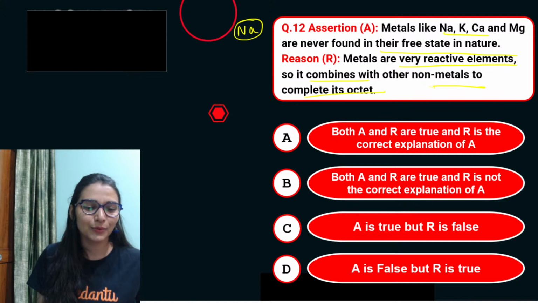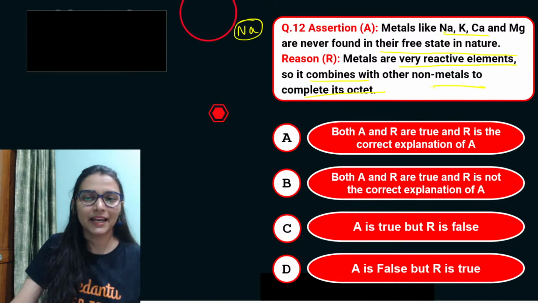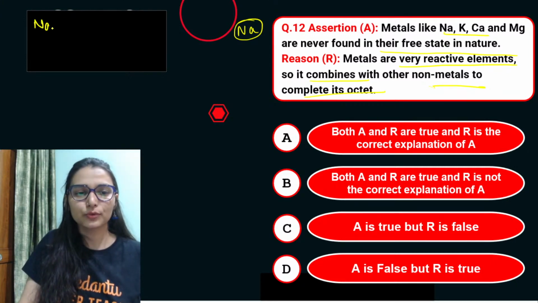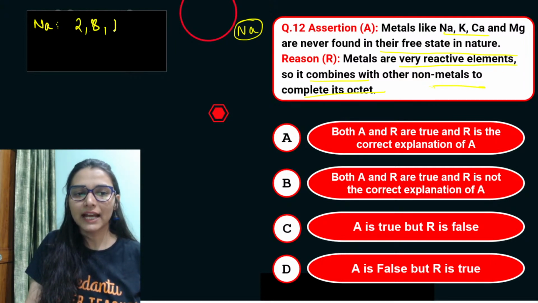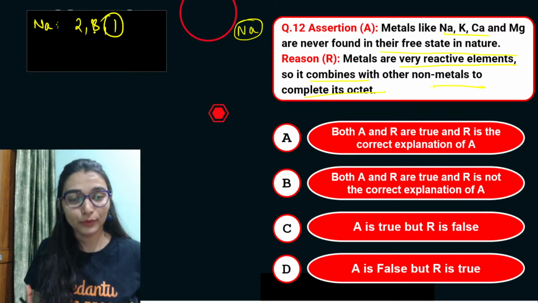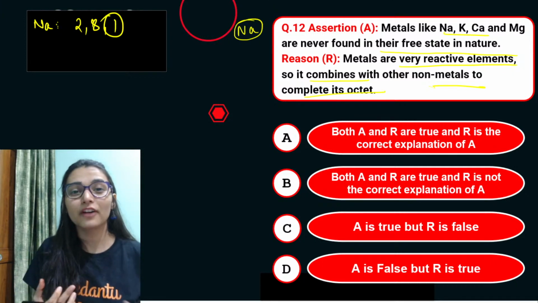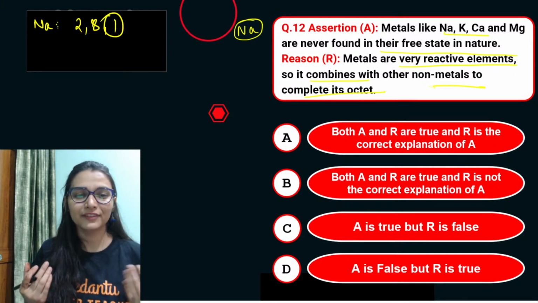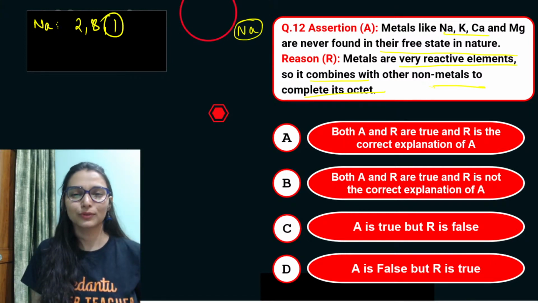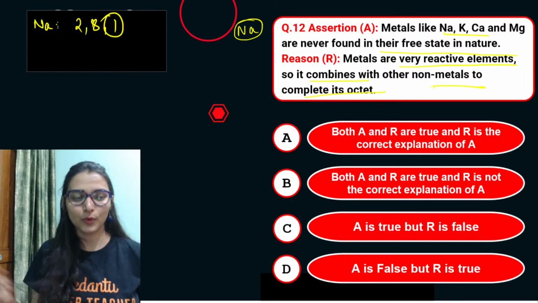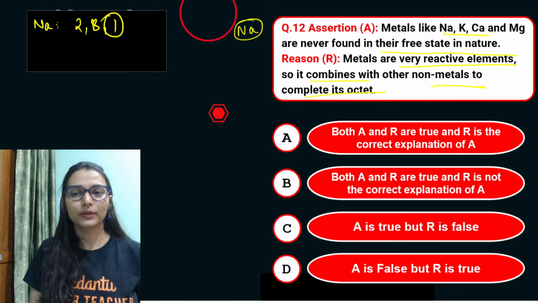Okay, so look, yes, the reason is correct here. Metals like sodium, let's say I am just showing you a picture of sodium. If you write the configuration, that is 2, 8, 1. Do you think sodium is in a stable state? Why is sodium so reactive? Because sodium is on the verge of getting an octet. I have told you a lot of times. Just one electron sodium needs to lose. So sodium is very much reactive.